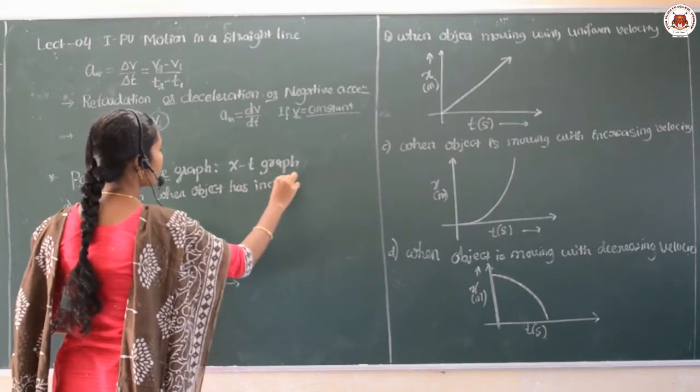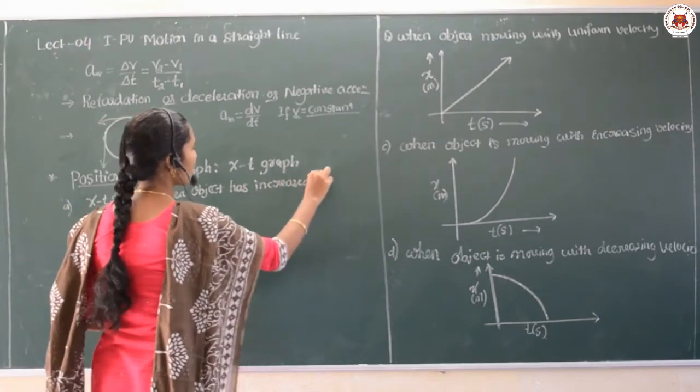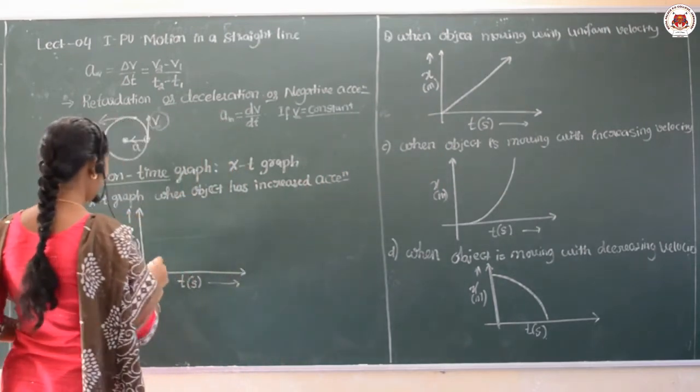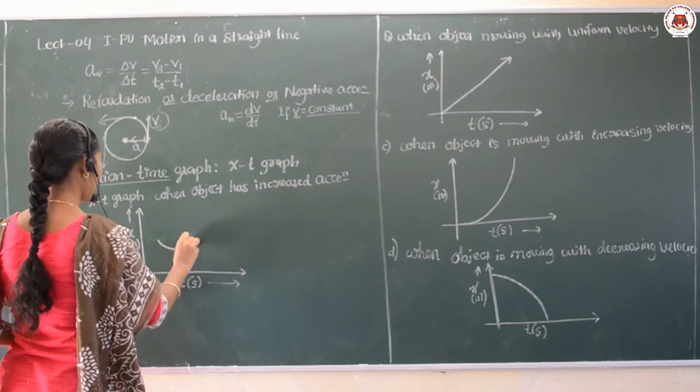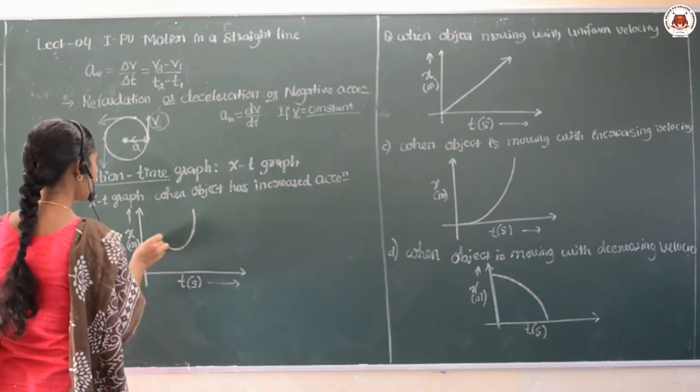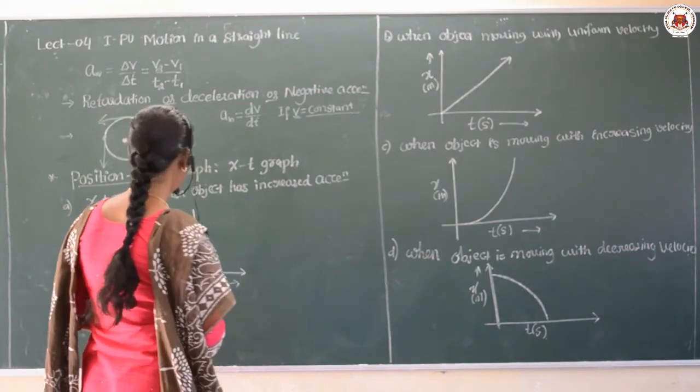increased acceleration. So then here it comes like this, increase in the acceleration.